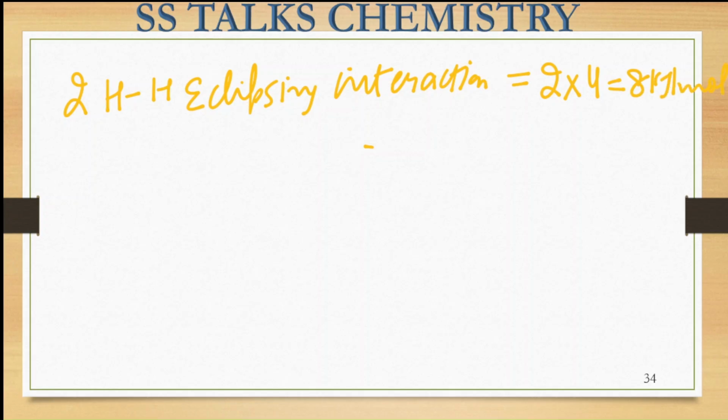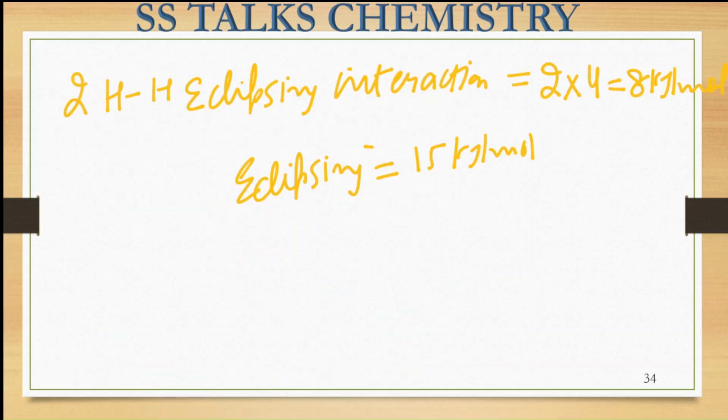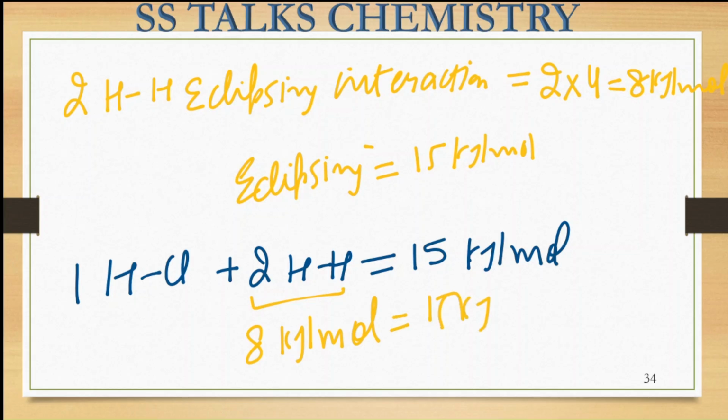Now in the eclipsed conformation, the total energy, they are saying, is 15 kilojoules per mole, right? And in the eclipsed conformation I have one hydrogen-Cl interaction and two hydrogen-hydrogen eclipsing interactions. In total these contribute to the total energy of 15 kilojoules per mole. We have calculated that for the two hydrogen-hydrogen interactions, the total energy came out to be 8 kilojoules per mole, right?